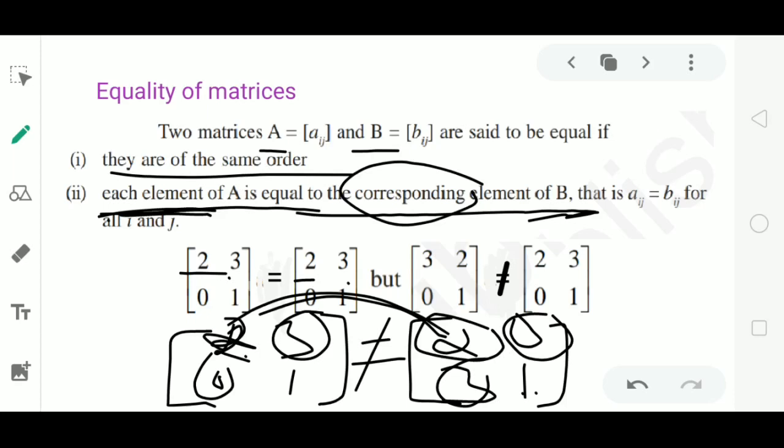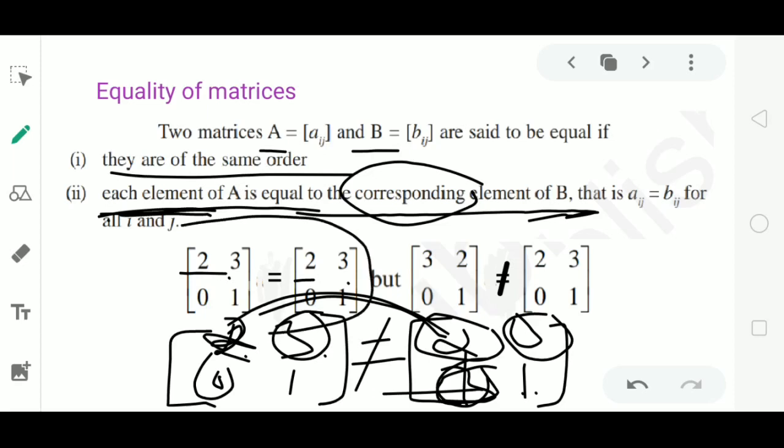And the element 3 lies in the first row, second column in the first matrix. But in the second matrix, this element 3 lies in second row and first column. The position of the element is different, so these matrices are not equal.